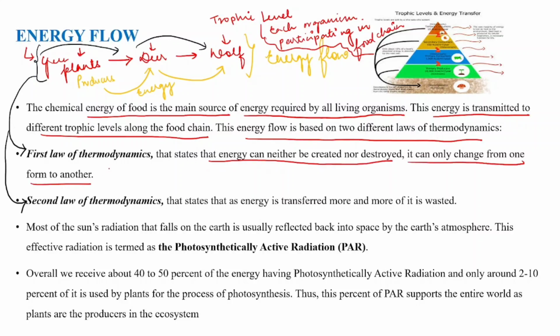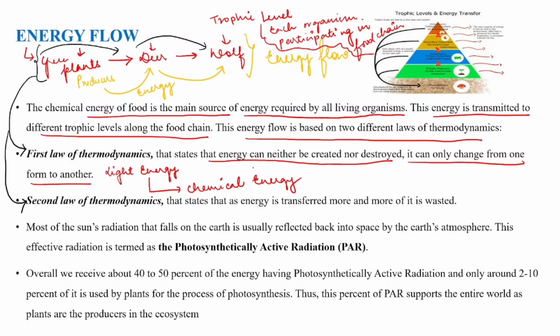Shall I give you the example? Light energy, solar energy, is utilized by plants. Yes or no? It is what plants are doing. It is converting the solar energy to chemical energy. Thus, the entire living organisms on earth are dependent on this chemical energy. Clear? So here you can see the application of the first law of thermodynamics, that energy can neither be created nor be destroyed. It can only change from one form to another.